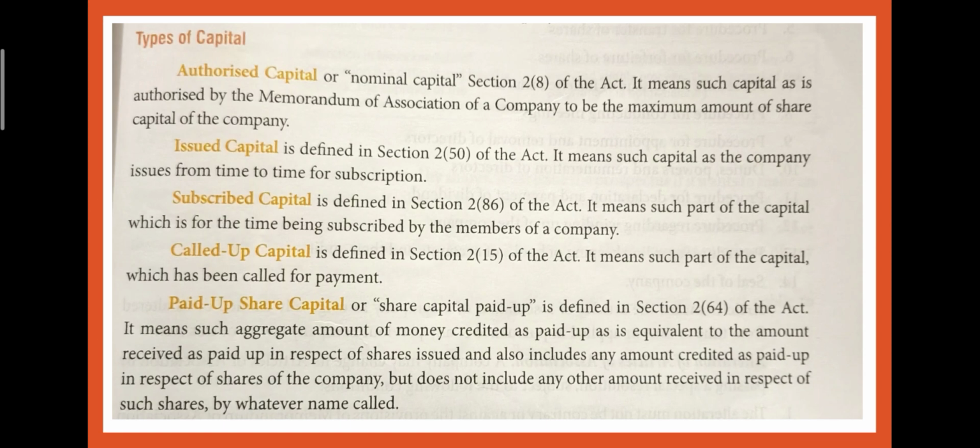Then we have paid up share capital, or share capital paid up. It means how much money we have already paid on the shares. Its definition is given in section 2, subsection 64. It means such aggregate amount of money credited as paid up as is equivalent to the amount received, or whatever the shareholders have already paid on their shares, or which has been credited on the shares, is called the paid up capital. So capitals are of 5 types: authorized capital, issued capital, subscribed capital, called up capital, and paid up capital.